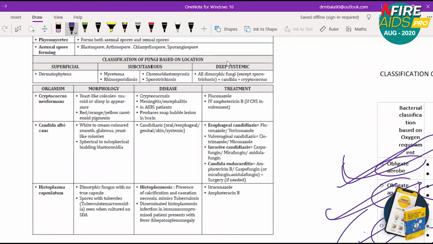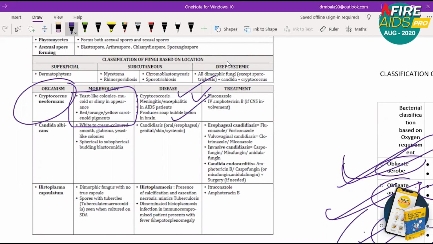we will start with Cryptococcus neoformans. Cryptococcus neoformans forms yeast-like colonies, mucoid or slimy in appearance. Red or orange or yellow carotenoid pigments are present. It causes a disease called cryptococcosis. It causes meningitis or encephalitis in AIDS patients, that means low immunity patients. And it produces soap bubble lesion in brain.